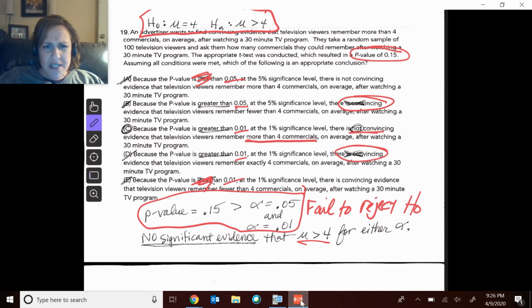I bet you one of these says, yeah, see this one says there is evidence that it equals 4. That's a big, big no-no. No evidence of equaling H0. That's out. The conclusions are never about evidence for or against H0. No, no, no. Always evidence is about HA.